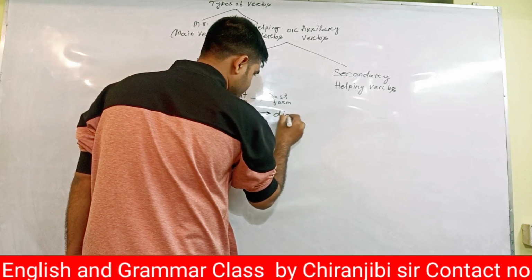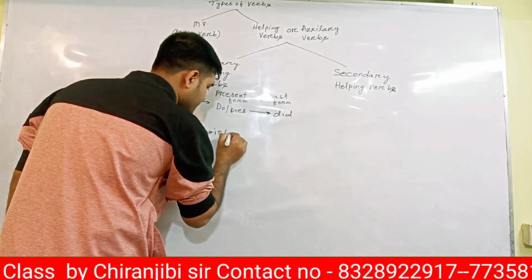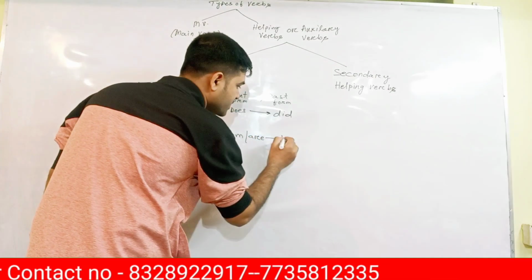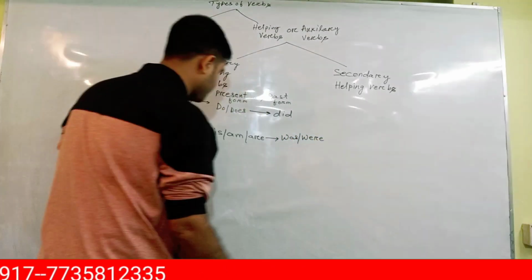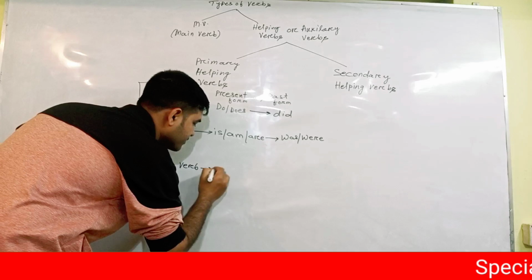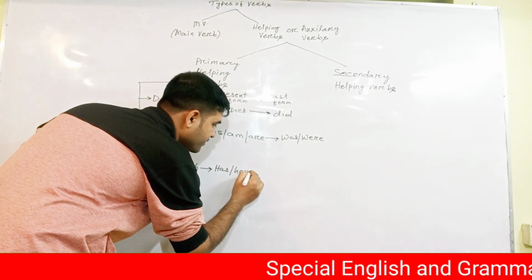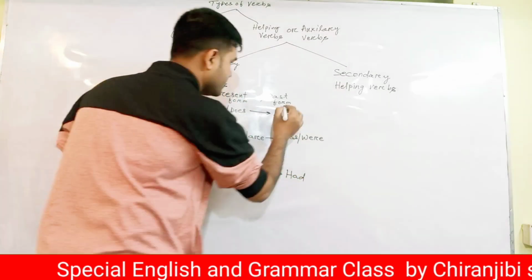Past is did. The be verb present form is am, is, are. Past form is was and were. The have verb has has or have. Past form is had.